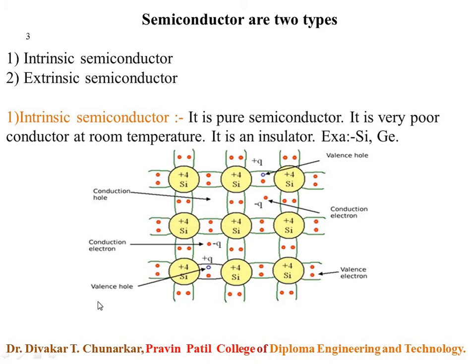The atoms of both these materials form a very definite pattern which is periodic in nature, and this complete pattern is called a crystal. For silicon and germanium, the crystal has a three-dimensional diamond shape, as shown in this cubical or crystal diagram.